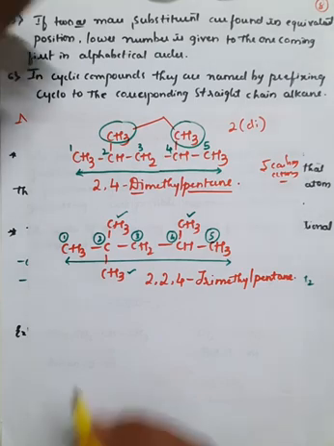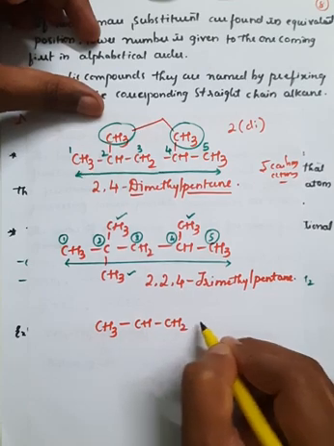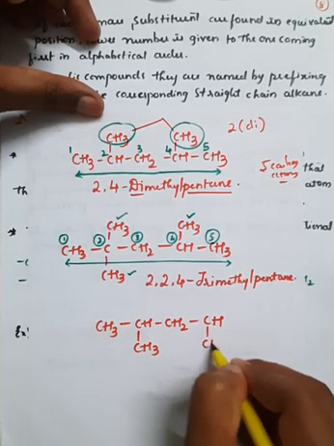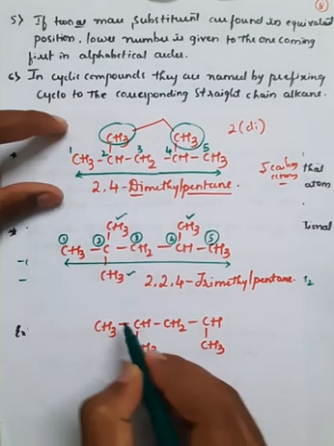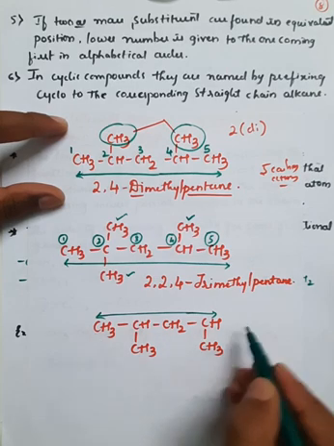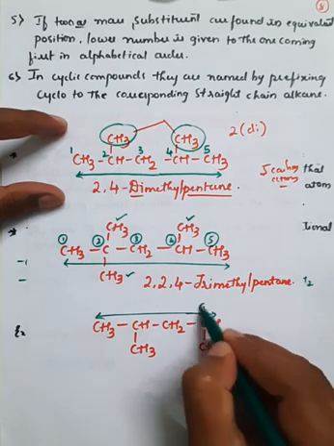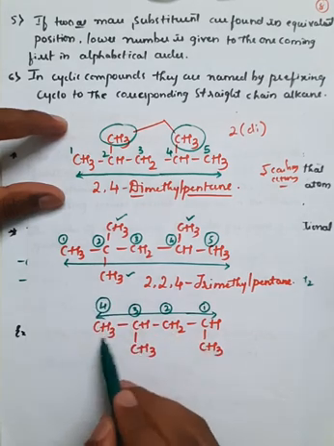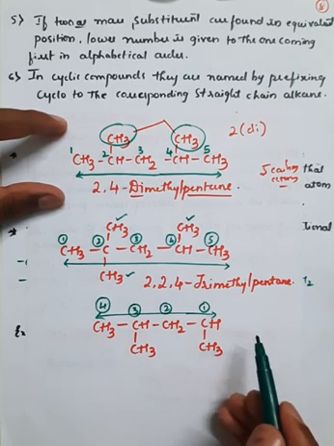Okay, we'll go to one more example. CH3 CH CH2 CH, and there is attachment of CH3 here, again there is attachment of CH3 here. Okay, observe this third example. Here the parent chain is this, so I can number from this side, because at the first position there is a branching. So this is the first carbon atom, second carbon atom, third carbon atom and fourth. If you number from the other side, you will get the branching at the second position. So we have to number from right to left, right?